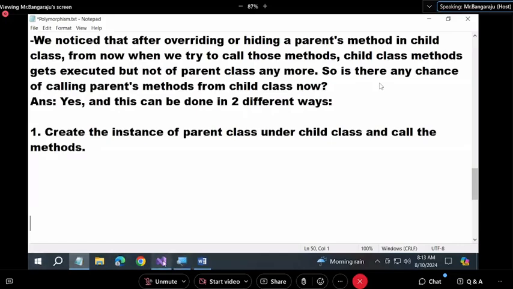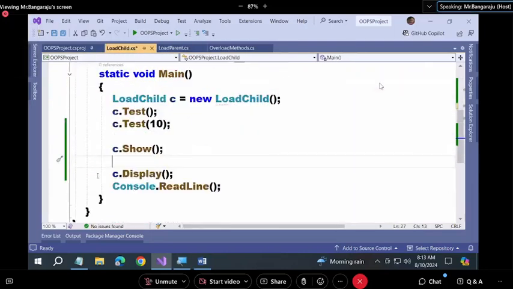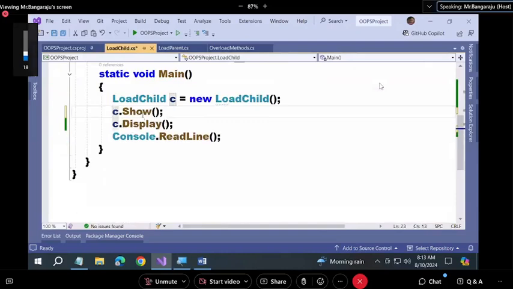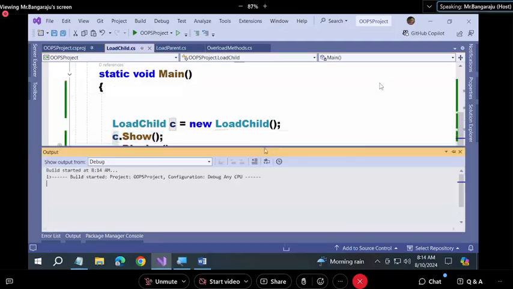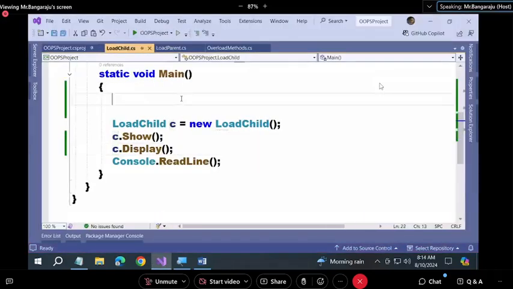Check it out. We are talking only about these two methods, overriding and hiding. Now, will this call child or parent? Child. But what is your requirement? Parent.